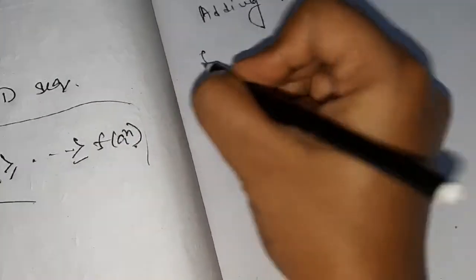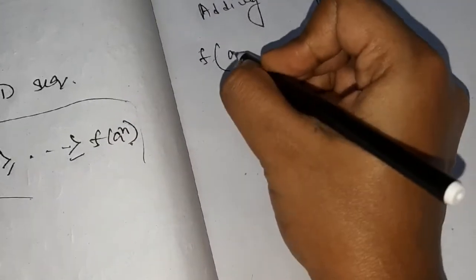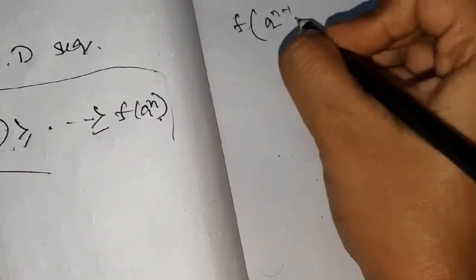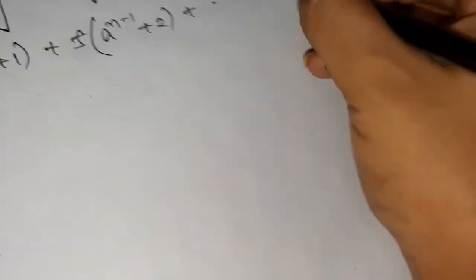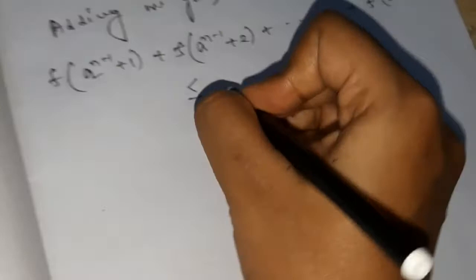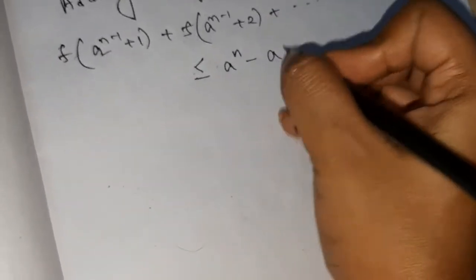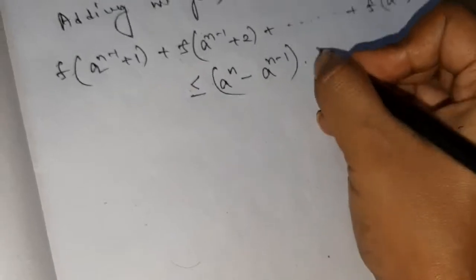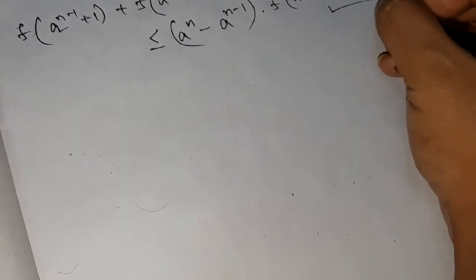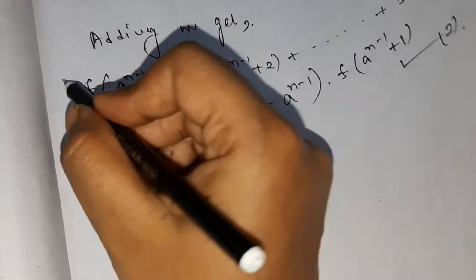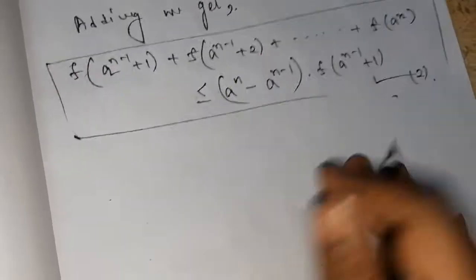Now we will get f of a to the power n minus 1 plus 1, plus f of a to the power n minus 1 plus 2, plus ... plus f of a to the power n, less than or equal to, again, a to the power n minus a to the power n minus 1 into f of a to the power n minus 1 plus 1. Okay, and take it as equation 2. Now these two inequalities are very important, this one and this one.